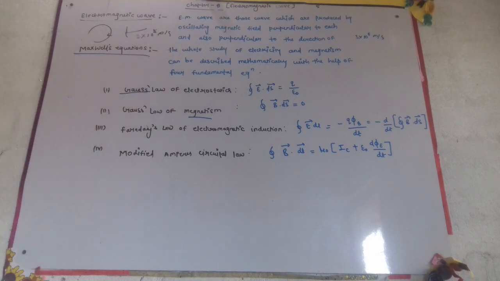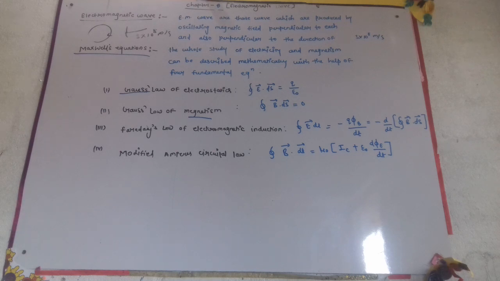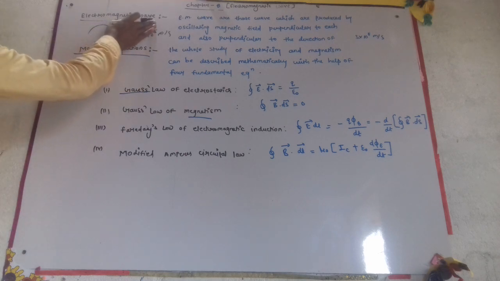Some properties of electromagnetic waves we will discuss. Electromagnetic waves do not require any medium to propagate. Electromagnetic waves are transverse in nature.